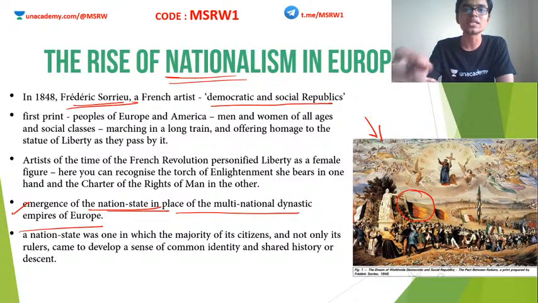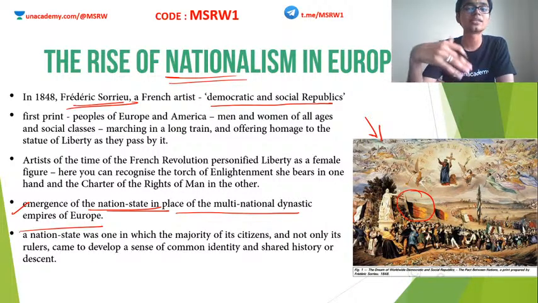We are going to see how monarchies are replaced by republics and nation states. We will see that there was a revolution in France, and after this French Revolution, the French king was replaced by Napoleon Bonaparte. Then we will see that something else is happening in Germany, then something else in Italy, and in the Ottoman Empire. So in all these places, we will see significant changes in the polity, in the society, etc.